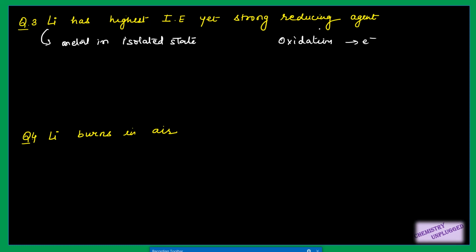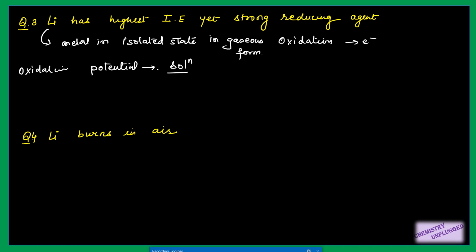But the reducing agent character means we are talking about its oxidation potential. It is the property when it is in solution form, right? In solution form it can conduct electricity, so we are talking about when it is in solution form.